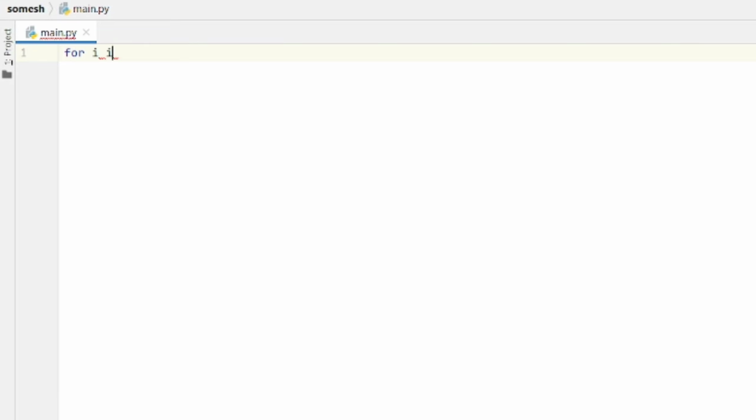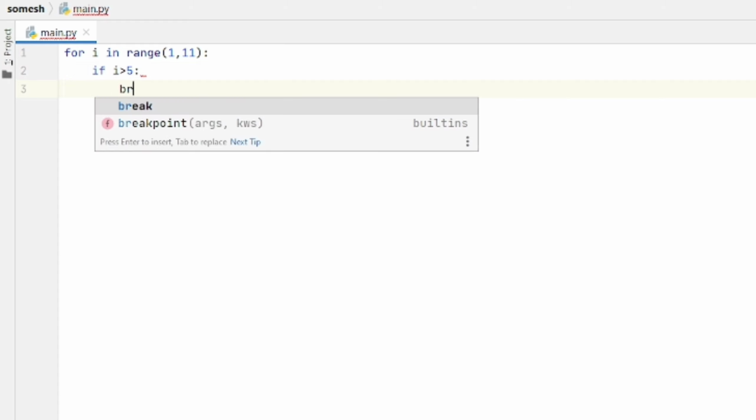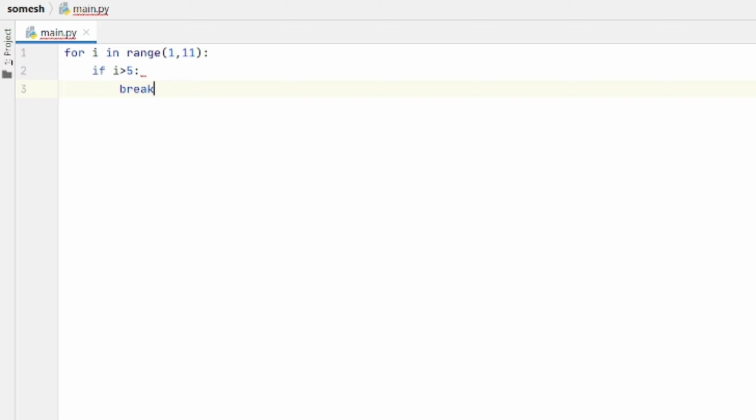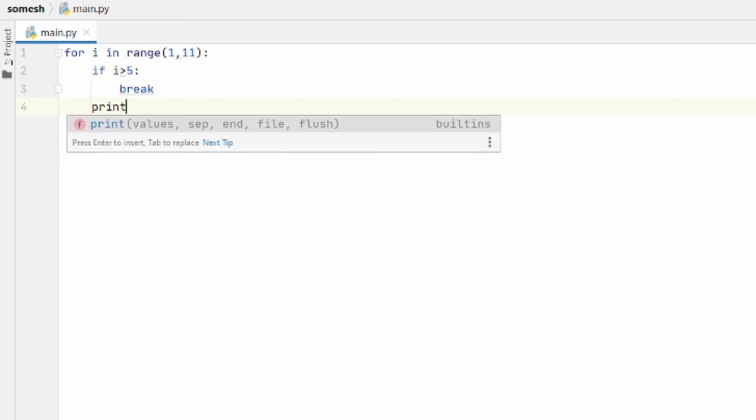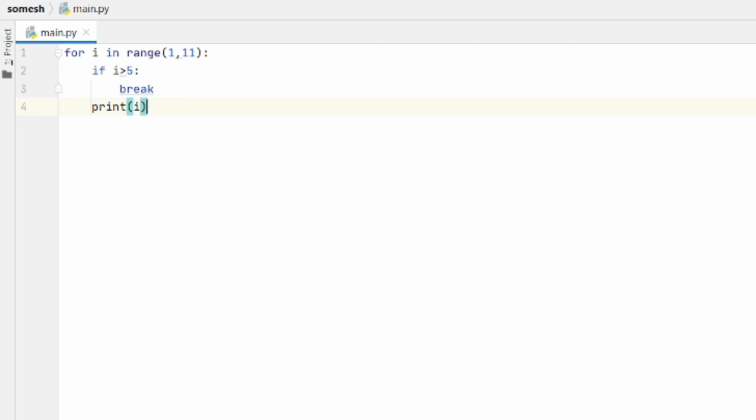For I in range of 1 to 11, and I am giving the condition: if I greater than 5, break, else print I, and print end at the last.